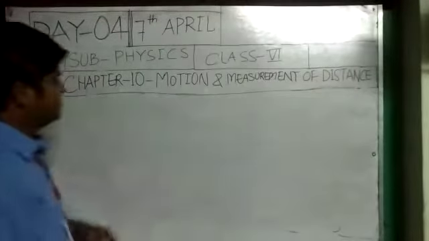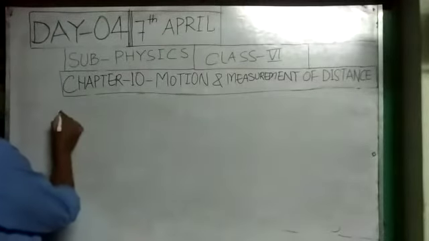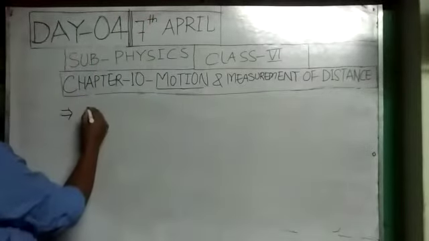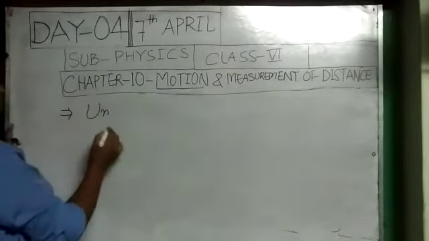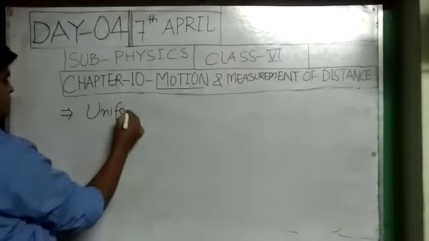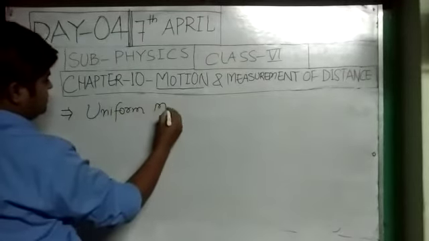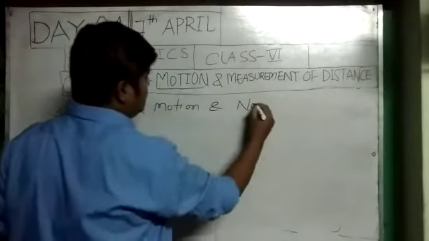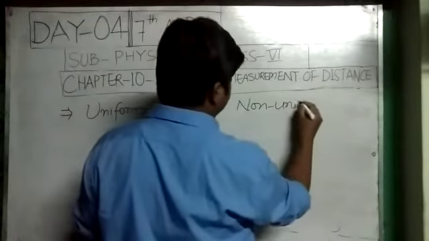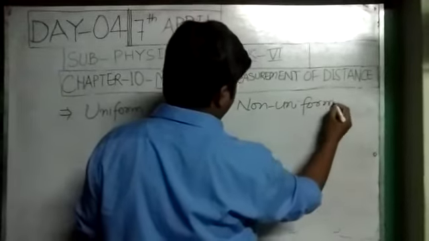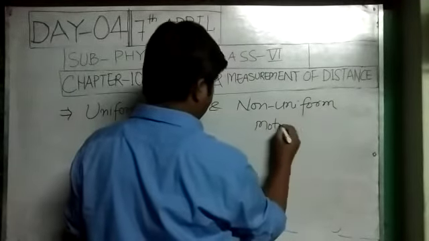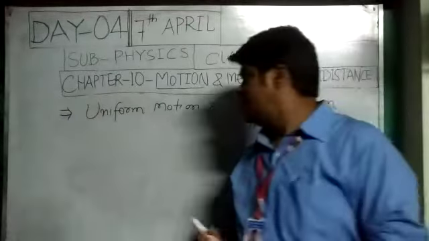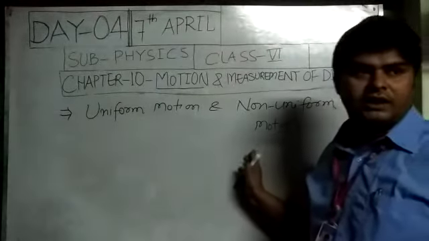Now the last topic of motion is uniform motion and non-uniform motion. This is not a type of motion. These motions depend upon the time.